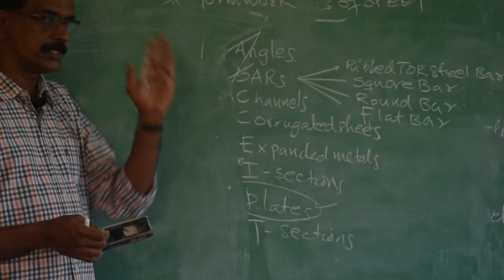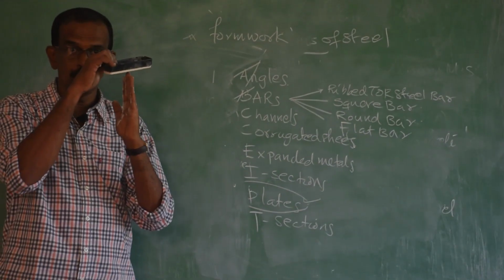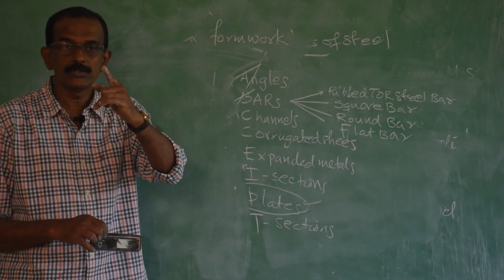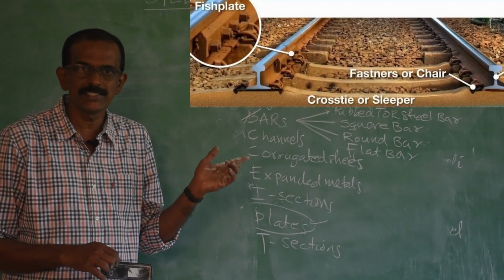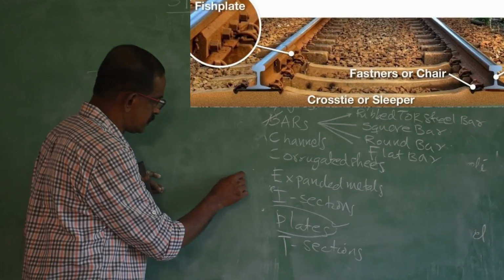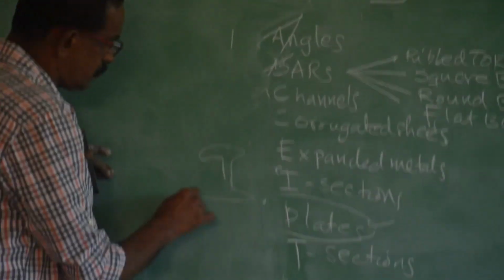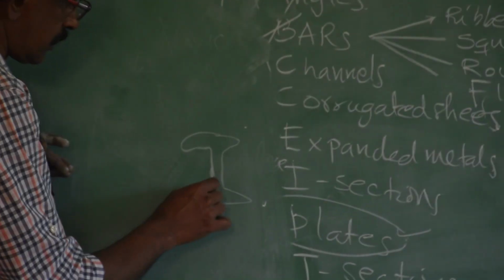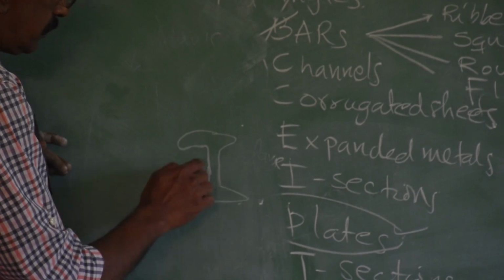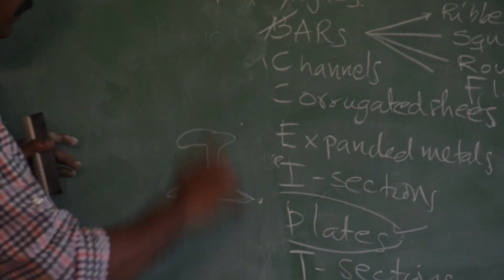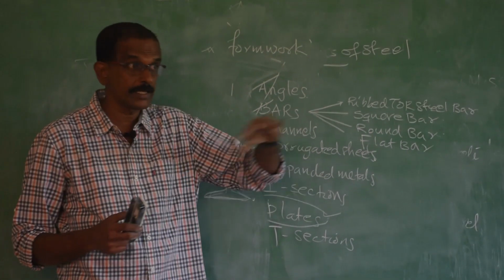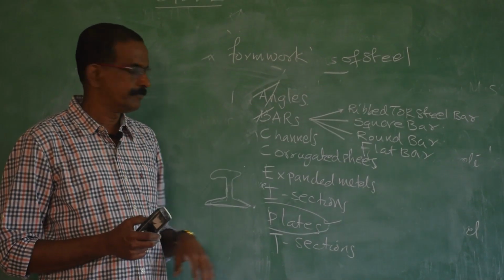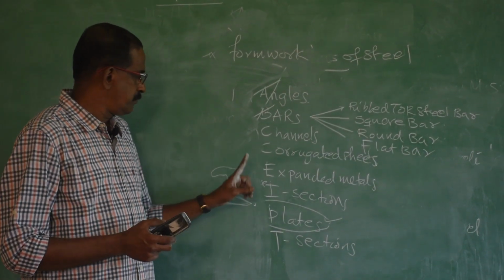I section consists of one vertical member and two horizontal members. You might have seen the railway track, that is an I section, looks like this. The flanges are of different sizes. The railway track is an I section, and there it is actually acting as a beam. It is used as beam and used as column.